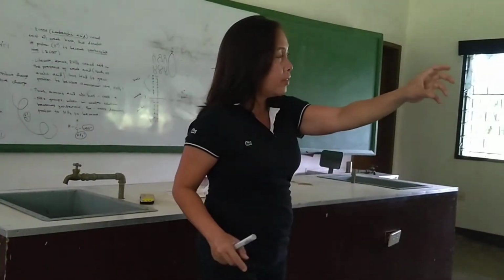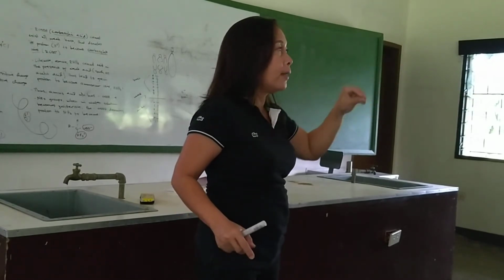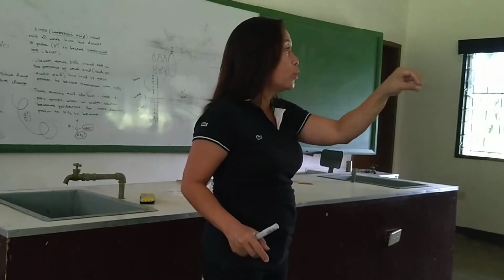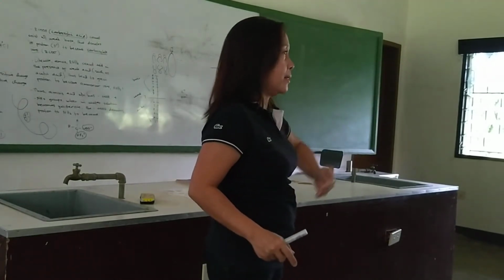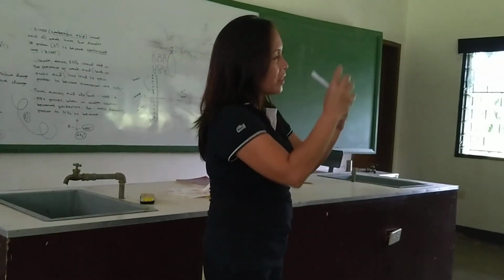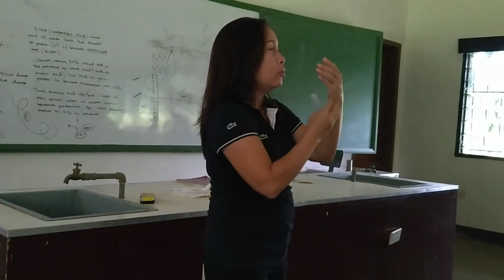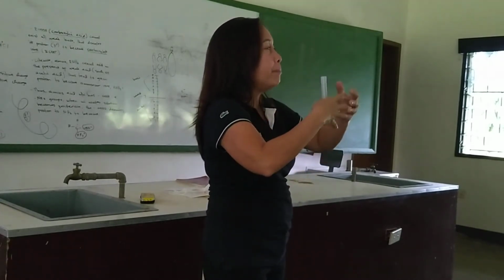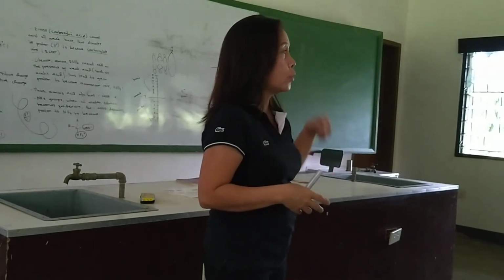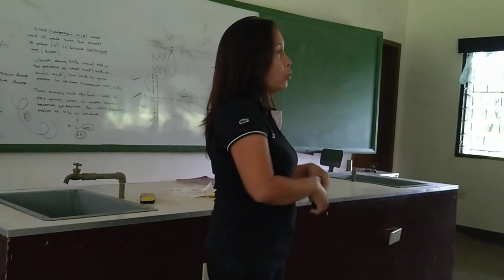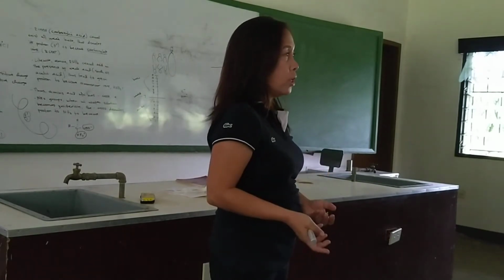The role of insulin is to activate GLUT4, the glucose transporter in the cell membrane. It serves as the key that activates GLUT4, so it will be opened up for the transport of glucose from the blood to the cells, so that it will be used up as energy.